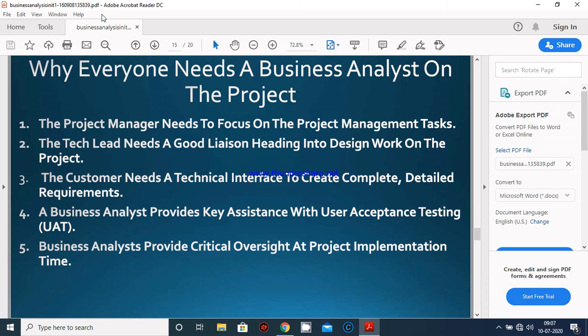Each and everyone has a specialization of their own, and they have their individual interest area.